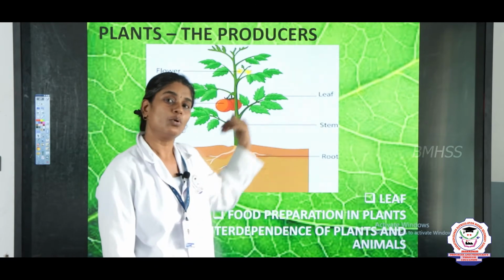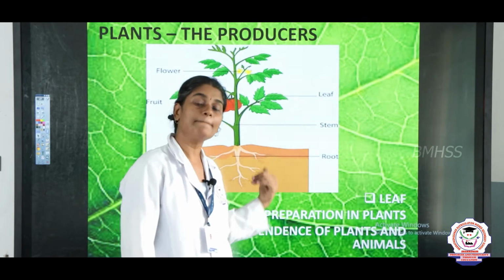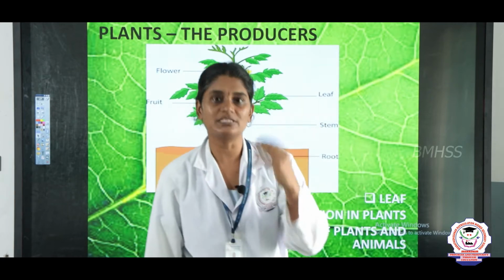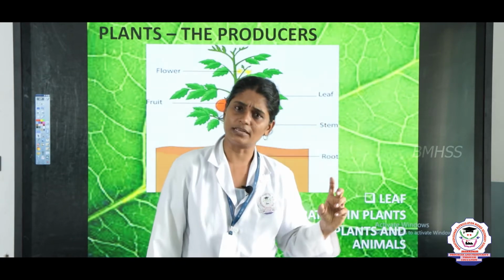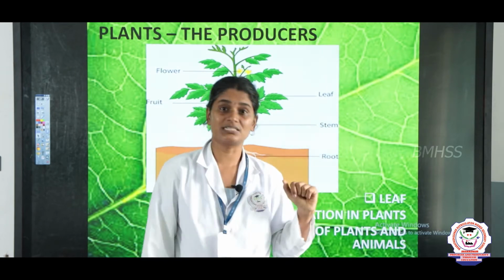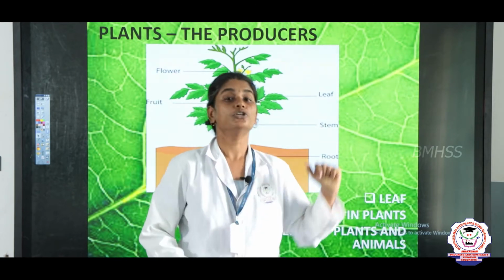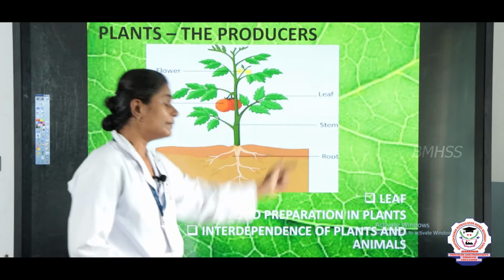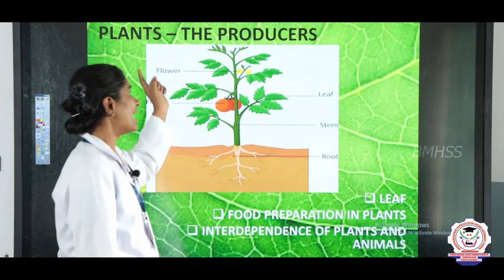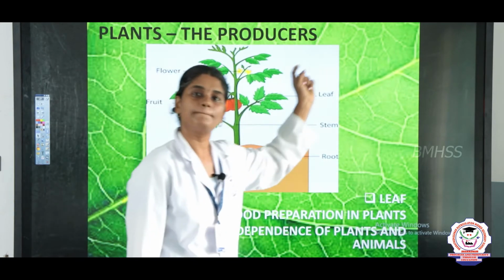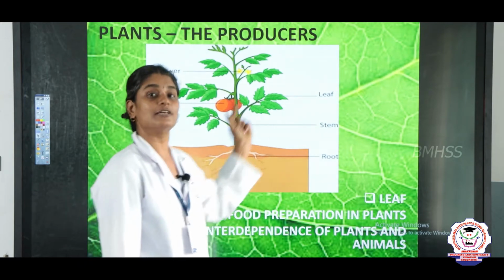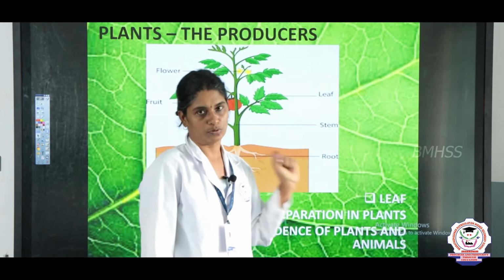But plants are the only living things that produce food on their own, with the help of some raw materials. What are the raw materials? Sunlight, carbon dioxide, water and minerals from the soil. With these, plants prepare their own food, right. That is why plants are called producers.